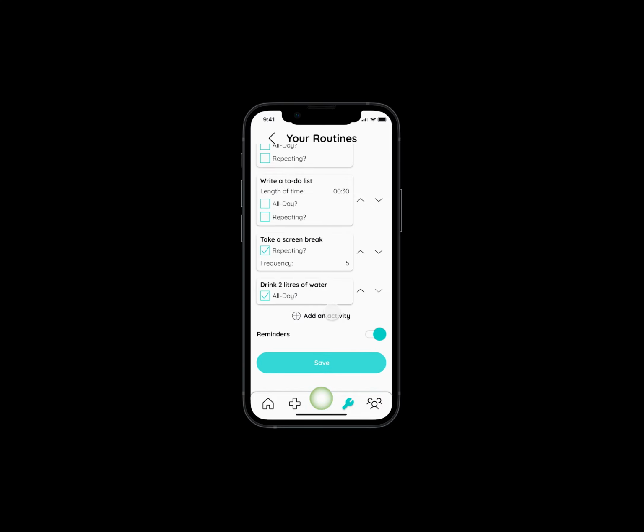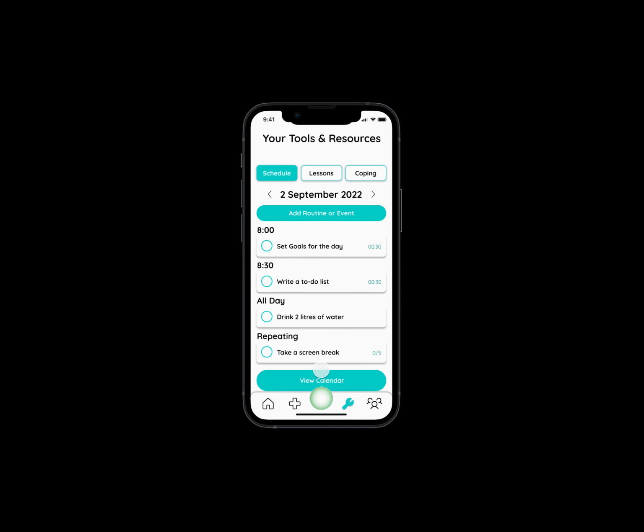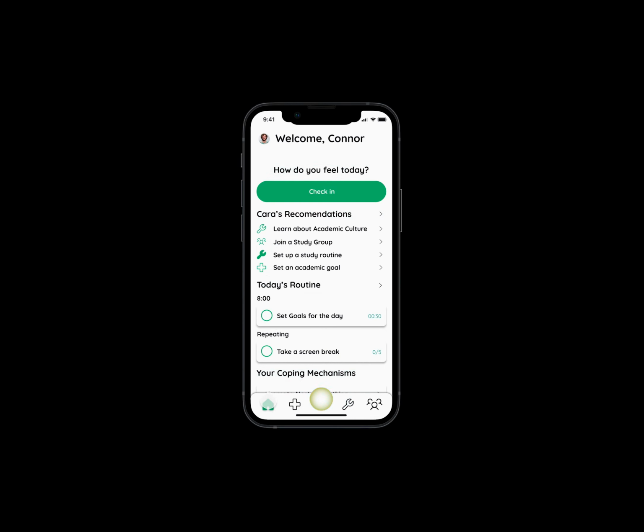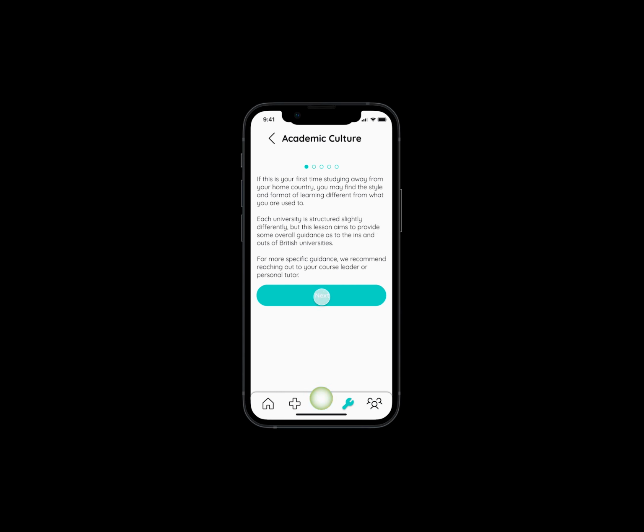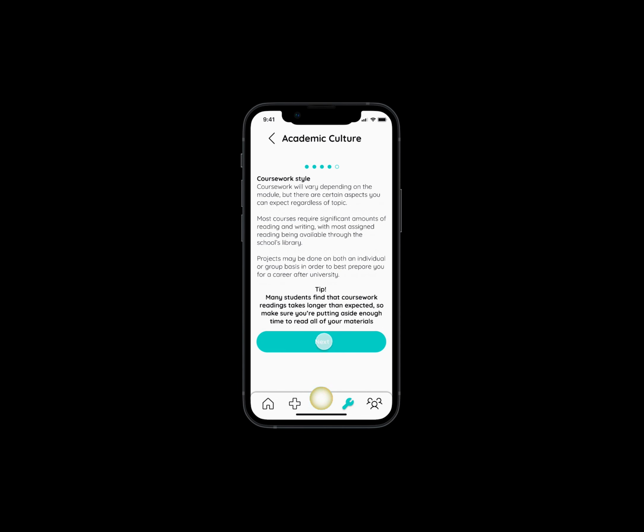Now his routine will show up in his integrated calendar with his due dates and events. He next moves to lessons about British academic culture. There are several class offerings to help users learn more about their host country, with personalized prioritization based on the information gathered by Kara. For this scenario, he selects the lesson on academic culture, which he can easily swipe through.